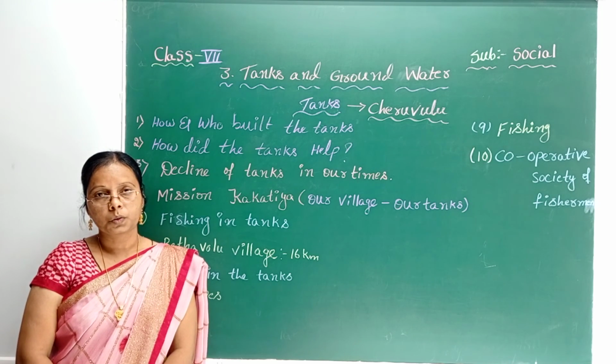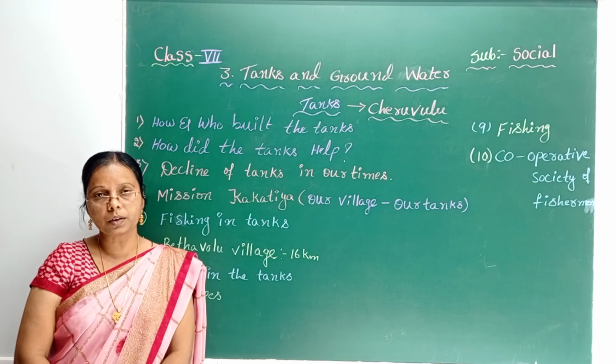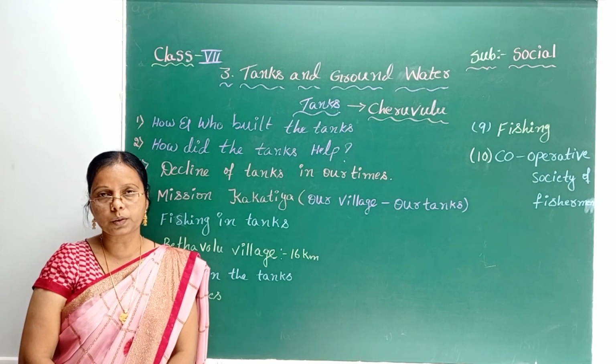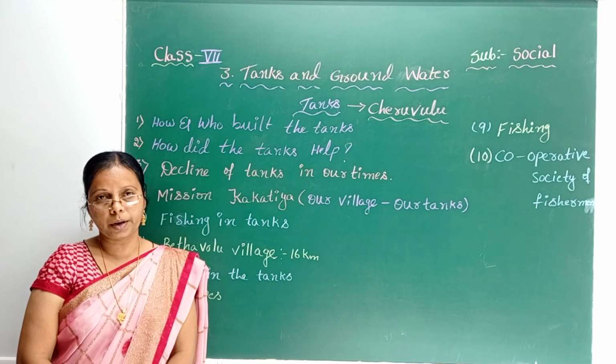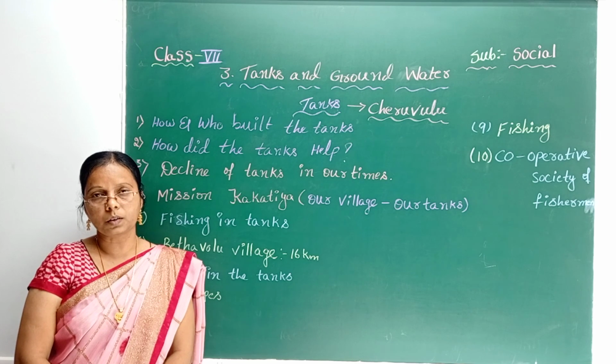So to overcome these situations, if the government or the banks give loans to these cooperative societies, then fishermen also become independent and they get more benefit. Okay, so this is the present topic. Next topic we will have in the next video.